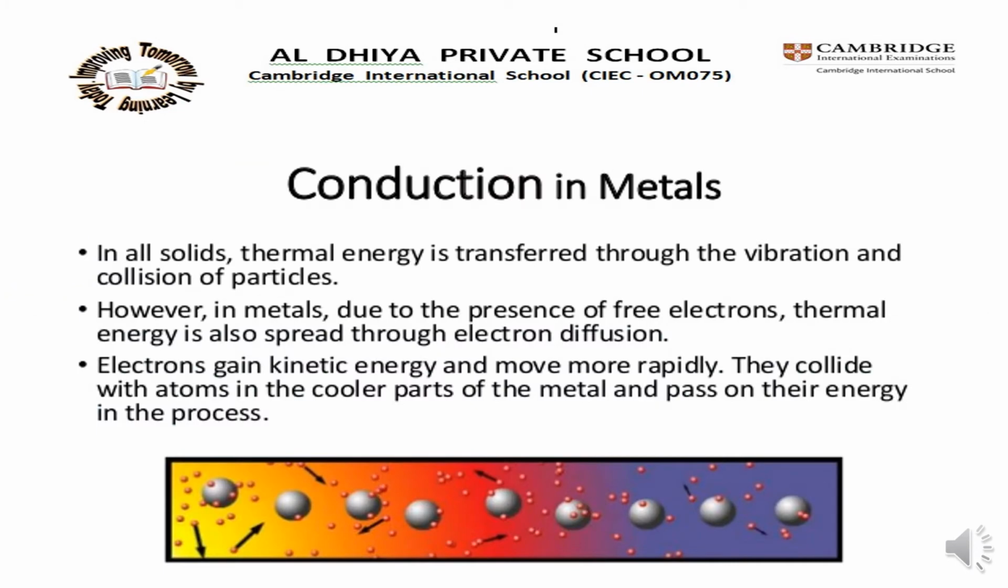In all solids, thermal energy is transferred through the vibration and collision of particles. However, in metals, due to the presence of free electrons, thermal energy is also spread through electron diffusion. Electrons gain kinetic energy and move more rapidly. They collide with atoms in the cooler parts of the metal and pass on their energy in the process.